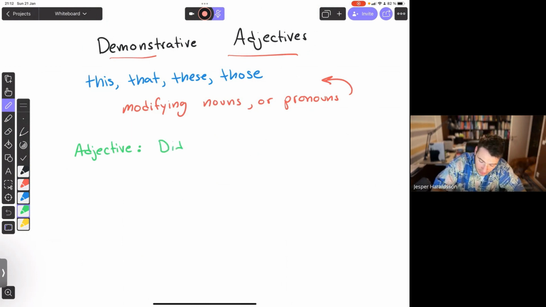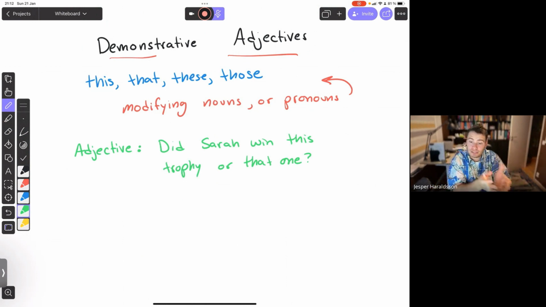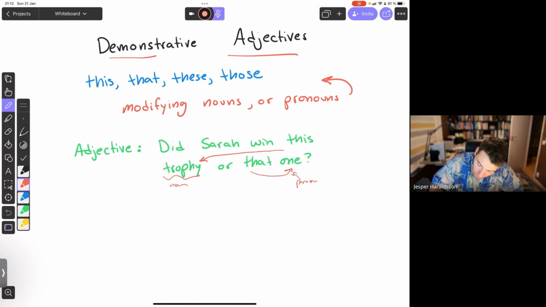Then it could be, did Sarah win this trophy or that one? So it's a conversation you're having with someone and you're pointing to a trophy, holding up one and pointing to the other. Did Sarah win this trophy or did she win that one? Then this is modifying the word trophy, and that is modifying the word one. So we have trophy, which is the noun, and one, which is a pronoun, being modified.